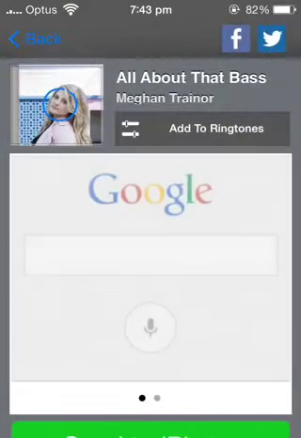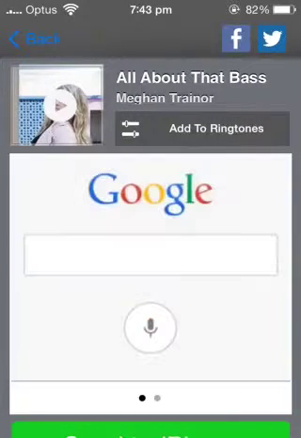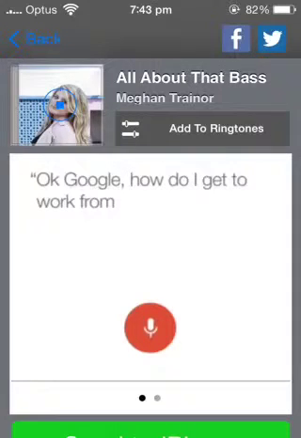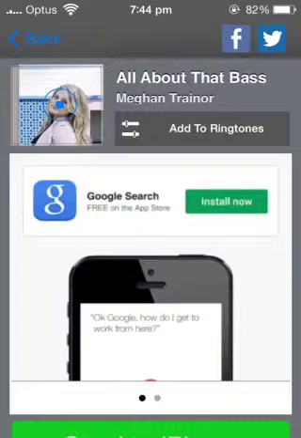So this one in the top left, you can press play to preview it. So I'm going to preview it now. Hopefully it loads up. I'll have a look. It's just loading.